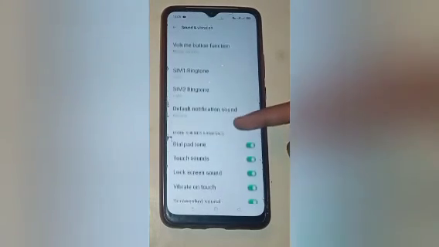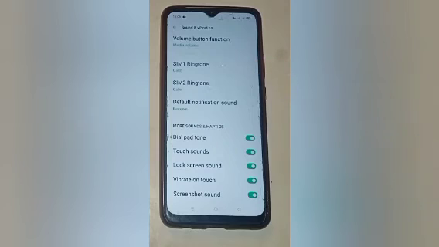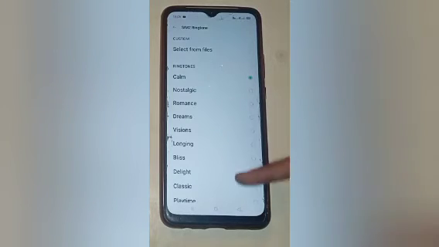Now you have to move up some more and click on the choose the sim number first on which you want to set download ringtone. I want sim number 2, so click on that. Here you will see many ringtone.